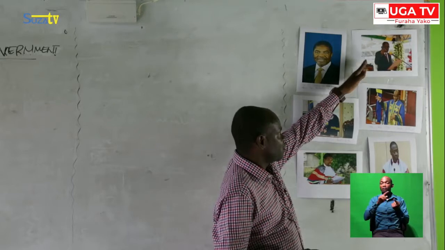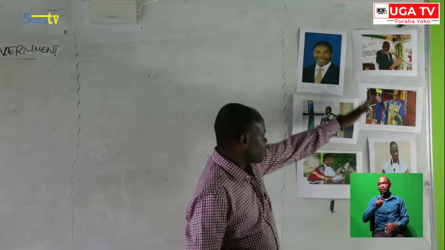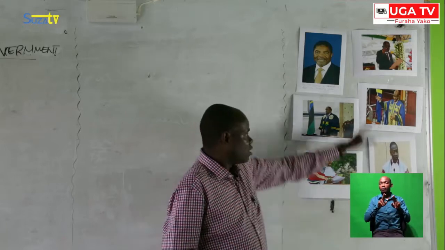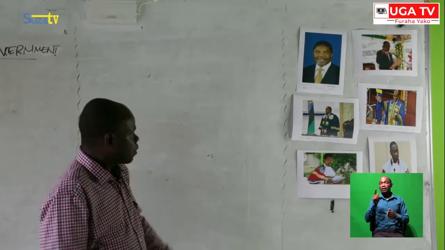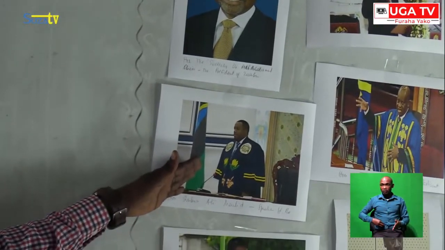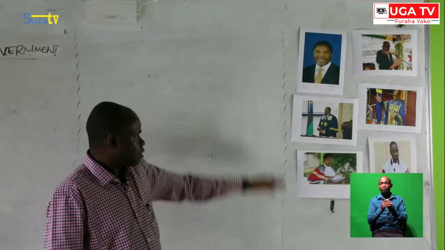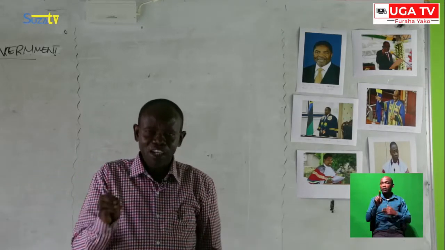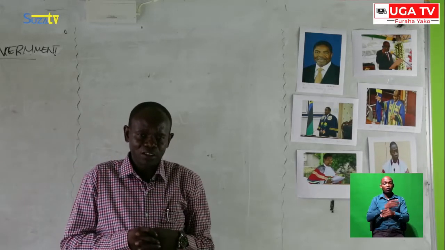The first pictures show the President of the United Republic of Tanzania, the Speaker, and also the Chief Justice. Those pictures indicate the government of the United Republic of Tanzania. The other pictures show the President of Zanzibar, the Speaker of the House of Representatives, and the Chief Justice in Zanzibar. These pictures also indicate the central government of Zanzibar. I hope now you get some information about what I mean before going further in this lesson.